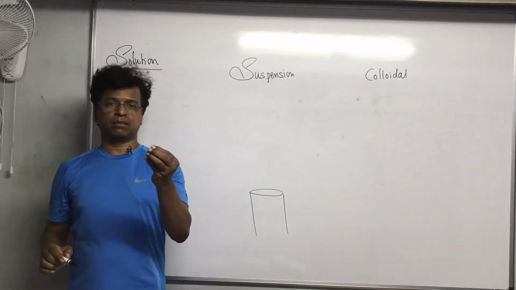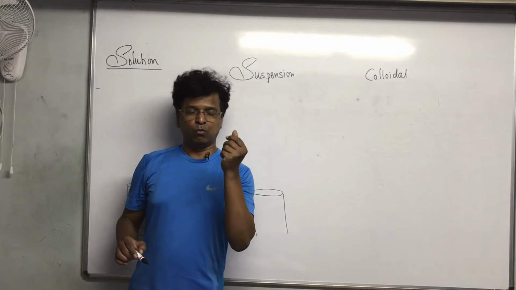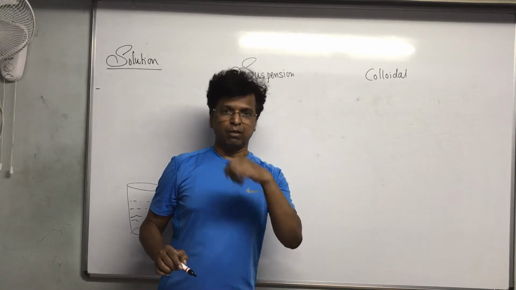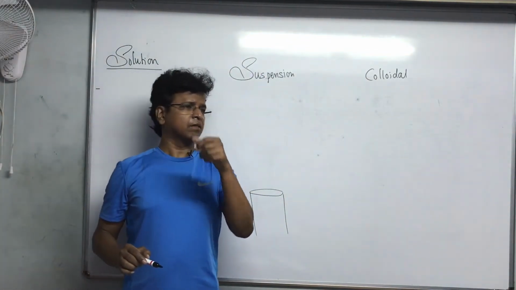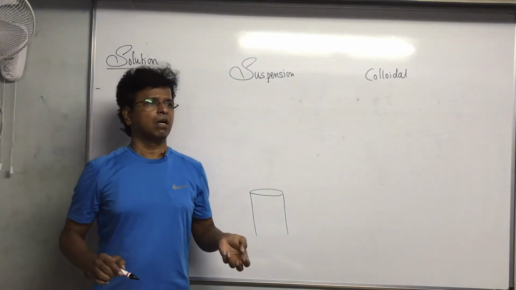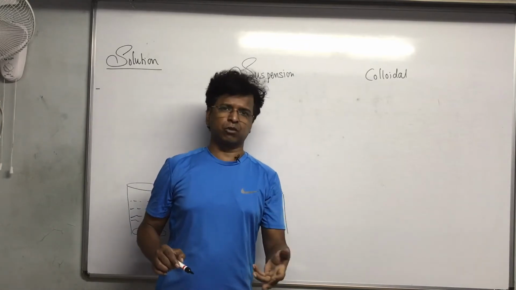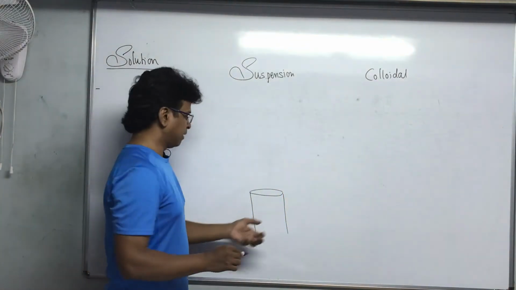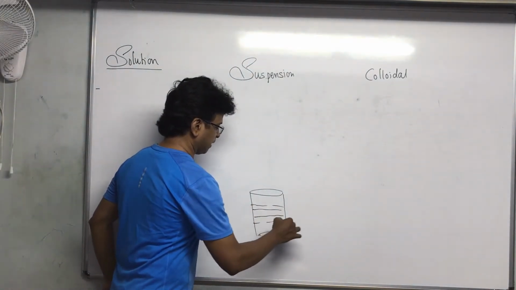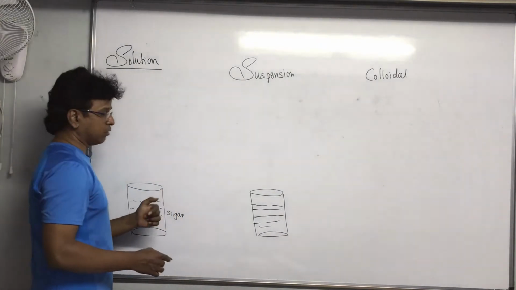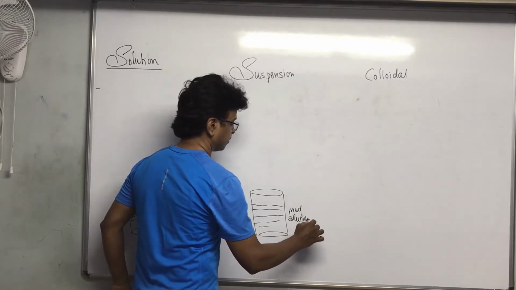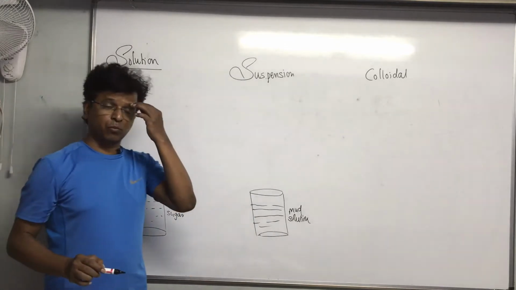So the second solution I'll take is, see, we know wheat, gehu ka aata. Wheat flour in water is the best example. You can even take mud, no problem. Mud is also of that type. You can take mud in water or wheat flour in water. Is there any difference between the two, when you take sugar and when you take mud?